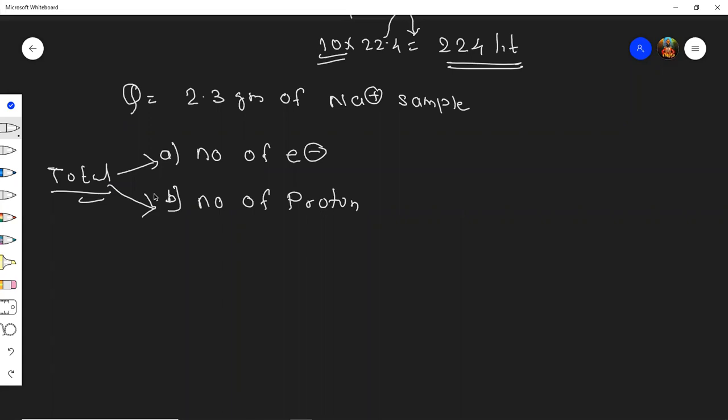Yes, what is the answer? First answer and the second answer. Riddhi says 0.7 electrons.